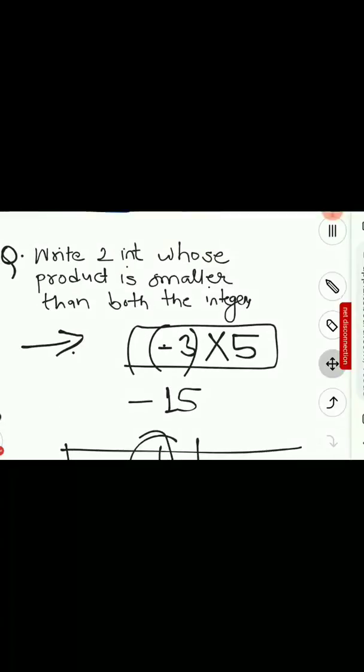So we've written two integers whose product is smaller than both the integers. I hope you understood. And the assignment is also very easy. Try to solve it and submit it within the given time.